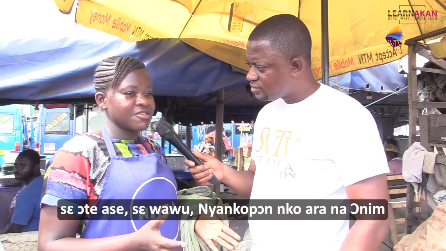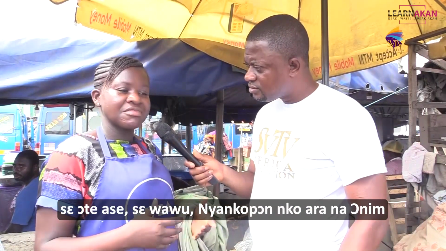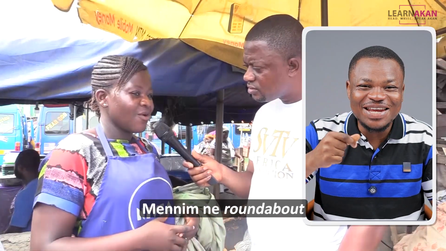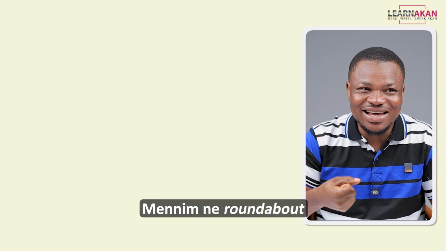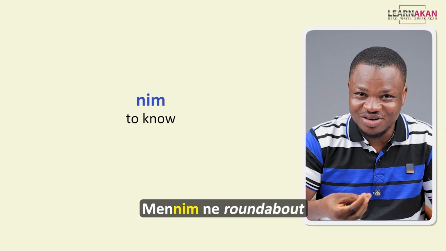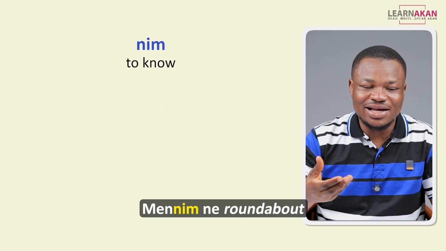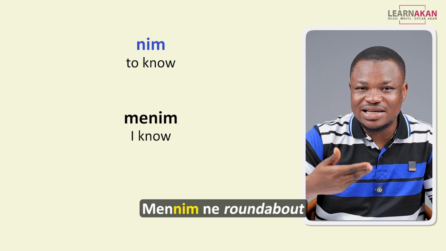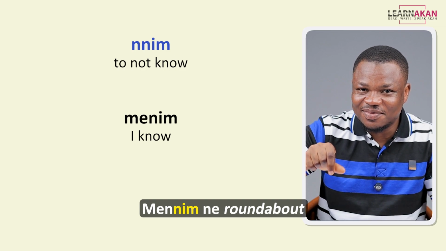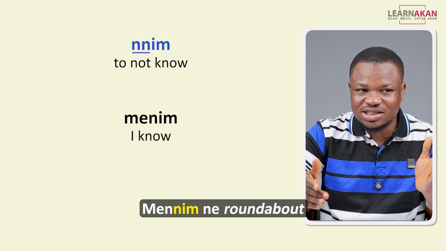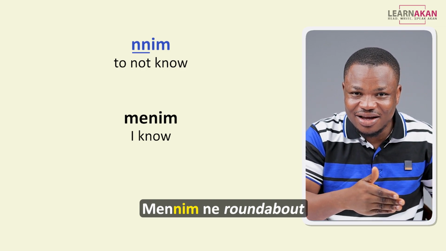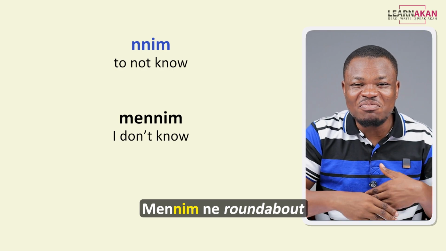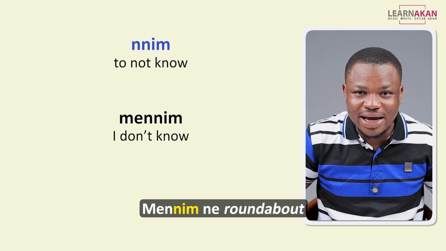Minim ne roundabout so tiase se wewu. Nyankopon ko wan ne. Binim ne roundabout. The verb here is nim, which is to know, okay? So I can say minim, I know, right? The negative of this nim is nim, so you just stretch the initial nim. So I can say minim, I don't know, right?